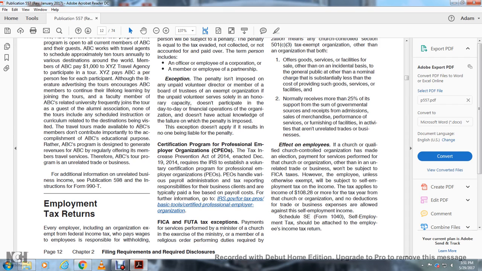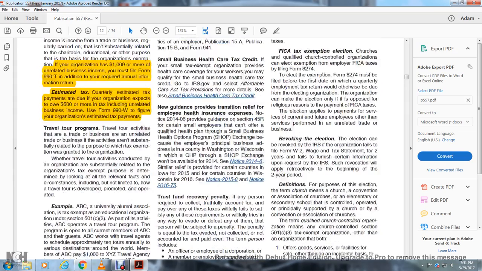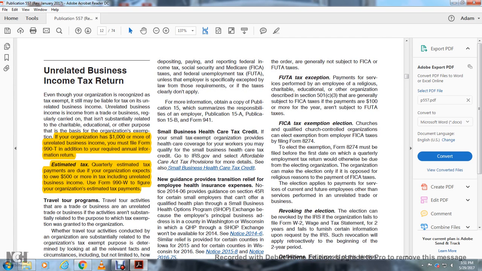Alright, FICA and FUTA exceptions. Payments for services provided by a minister of a church or a member of a religious order performing duties required by the order are generally not subject to FICA or FUTA taxes.